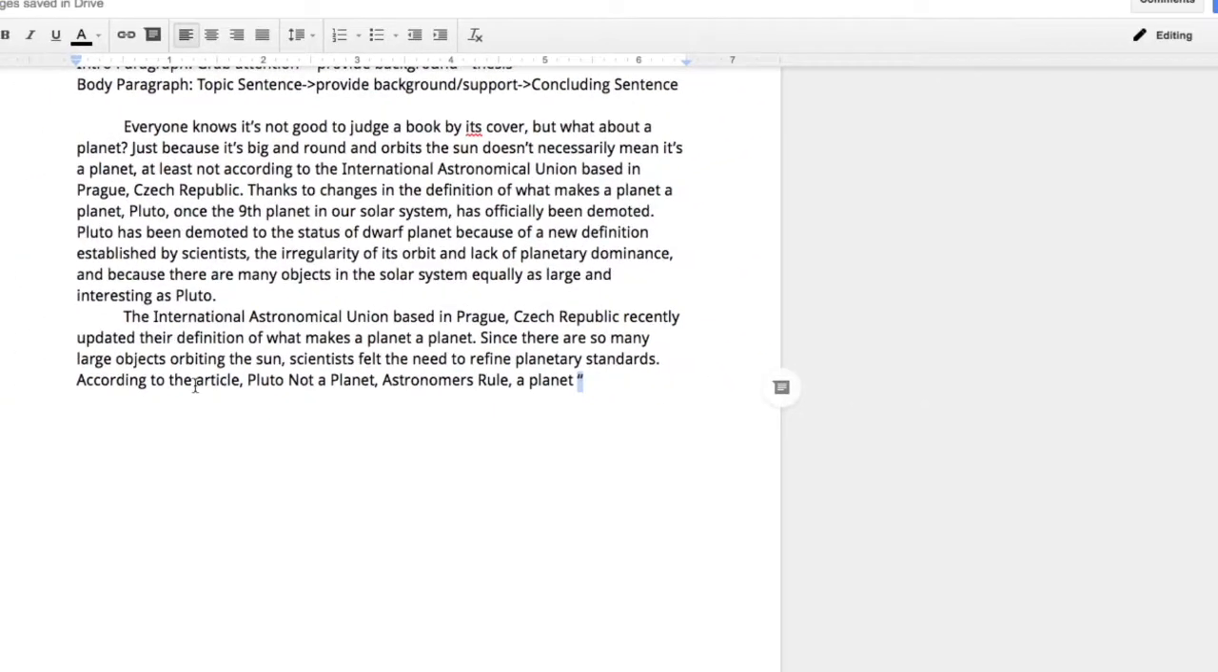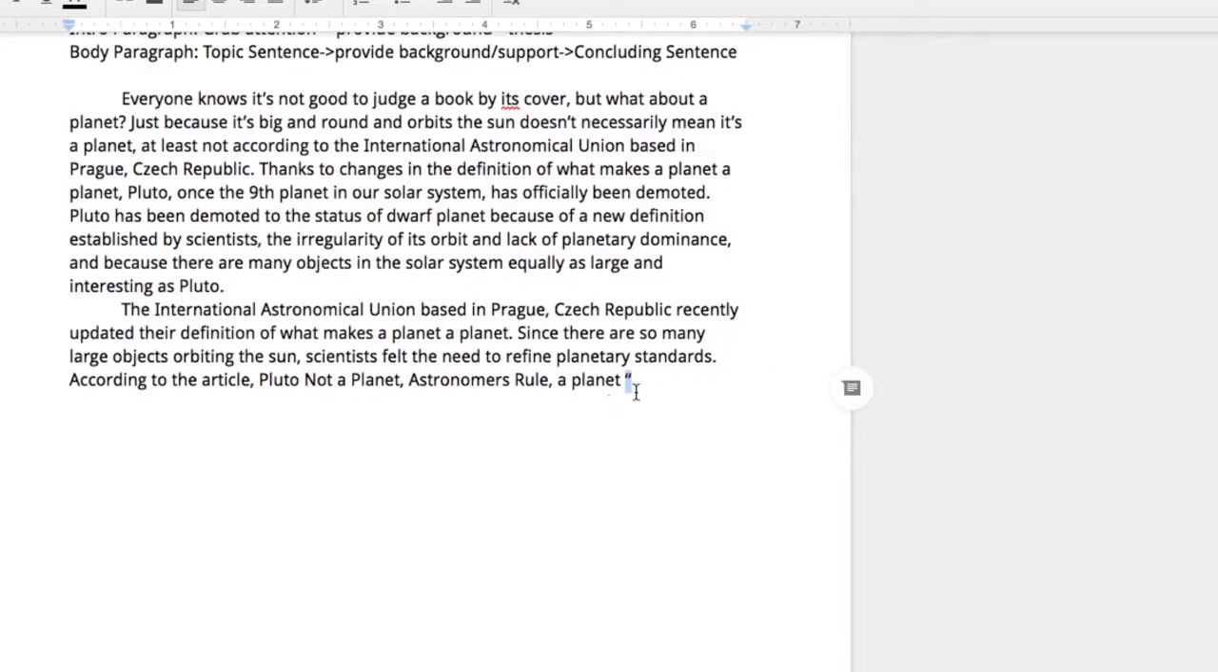There's different, right? MLA, APA. For our little simple 5-paragraph essay, we're just going to name the article, and then we're going to put our direct quote in quotation marks. So a planet is an object that orbits the sun and is large enough to have become round due to the force of its own gravity.